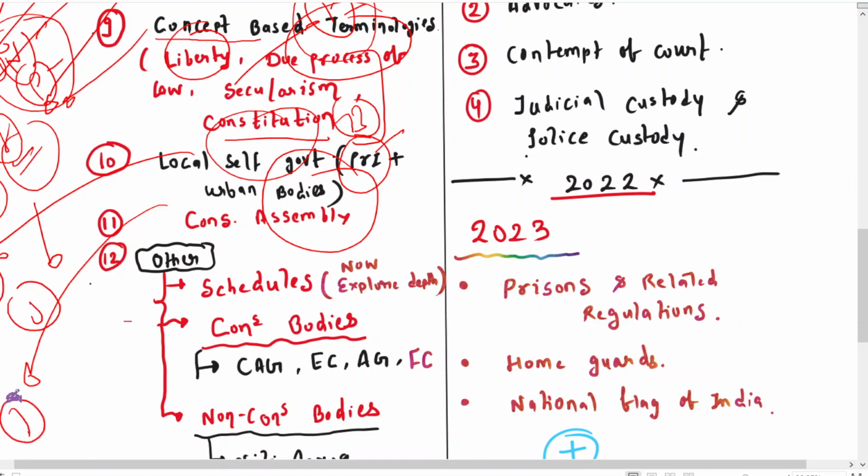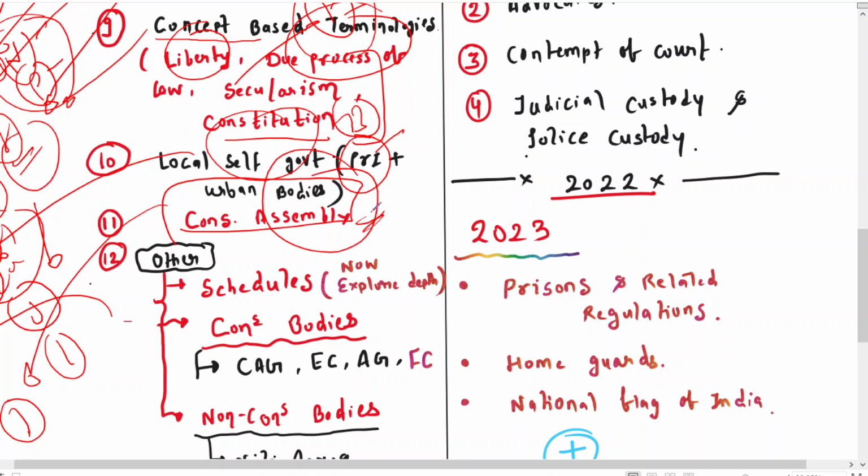Okay, and then we have another topic, the Constituent Assembly. This year UPSC did ask about 2 questions regarding the Constituent Assembly. So this is not the case that only this year it has been asked. The trend shows that even in 2021 and 2020 there were 1 or 2 questions regarding this topic, like about the drafting committee, and when the constitution was adopted. So these type of questions were asked, so kindly prepare with that angle.